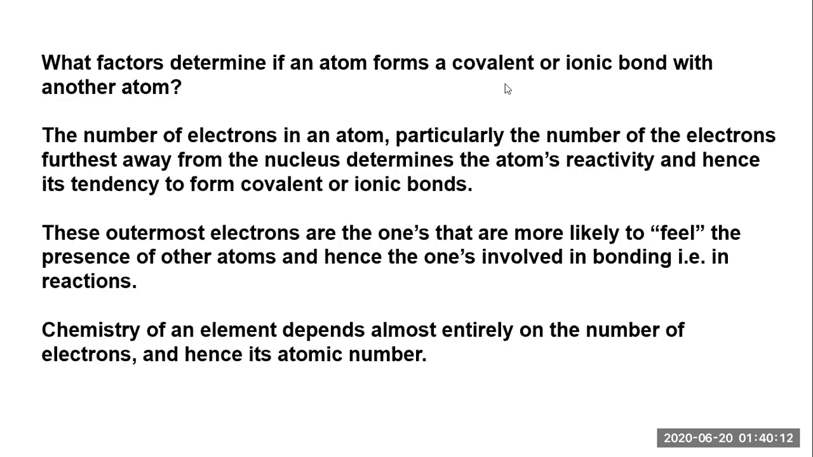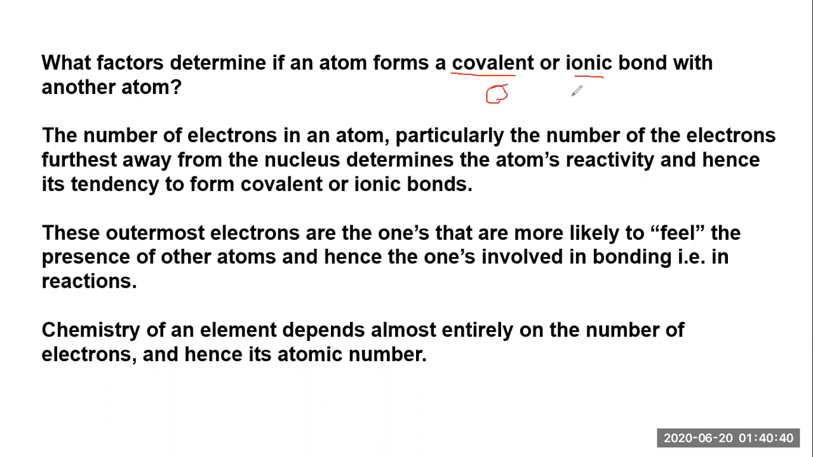I hope you understood whatever we have covered up till now. Let's move further. In this case, we are going to talk about what factors determine if an atom forms a covalent or ionic bond with another atom. Let's first study what a covalent bond is: sharing of electrons. What is an ionic bond? Whenever charges are transferred, positive and negative. In a covalent bond, only electrons get shared.